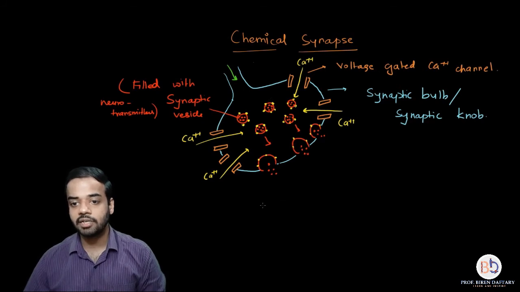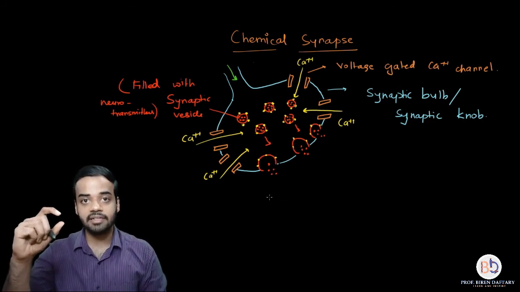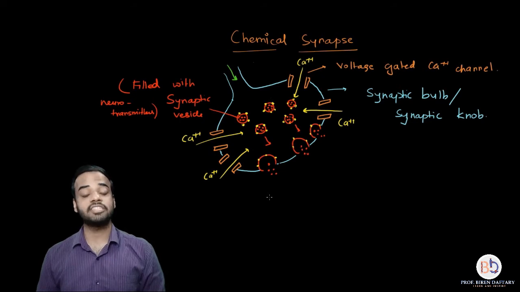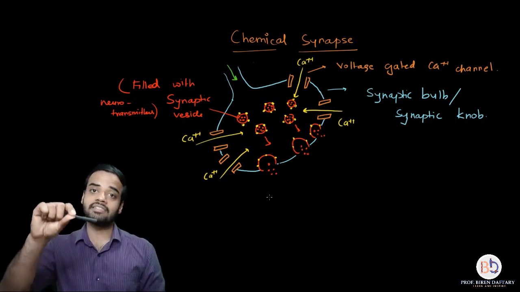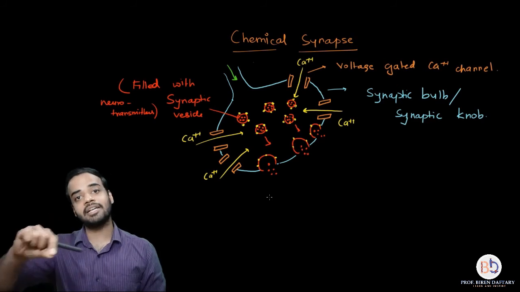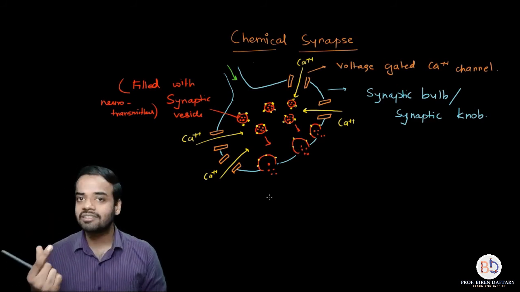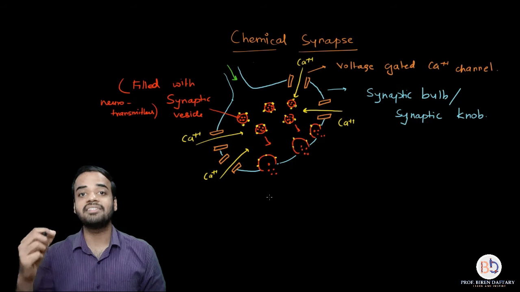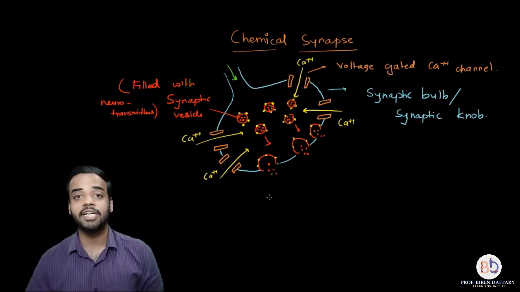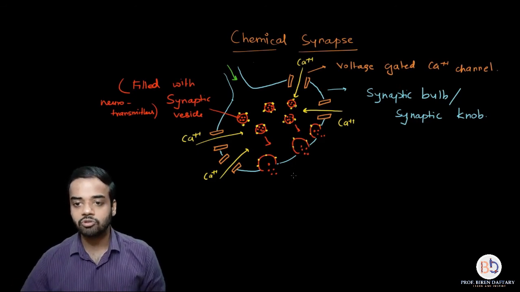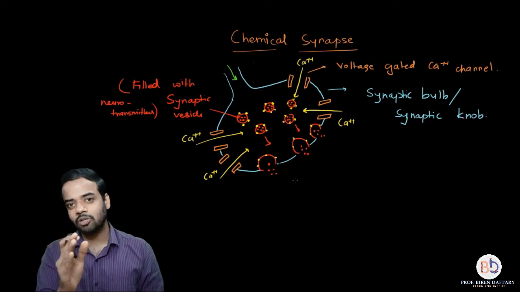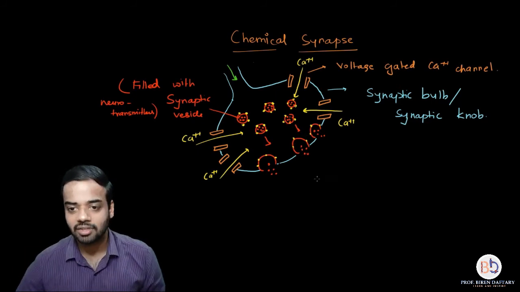Over here, the synaptic cleft, the distance between the presynaptic and postsynaptic neuron, is much more. In an electrical synapse, it is just 3.8 nanometers approximately, but here the neurotransmitter itself is going to travel through the cleft and attach to the postsynaptic neuron. So even if the distance is more, it is okay, and the distance is approximately between 20 to 40 nanometers. So I'm just going to show the postsynaptic neuron at a more distance.